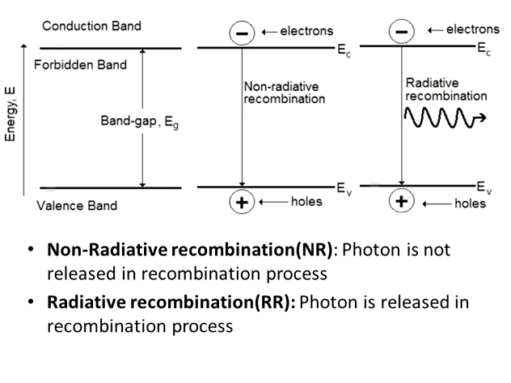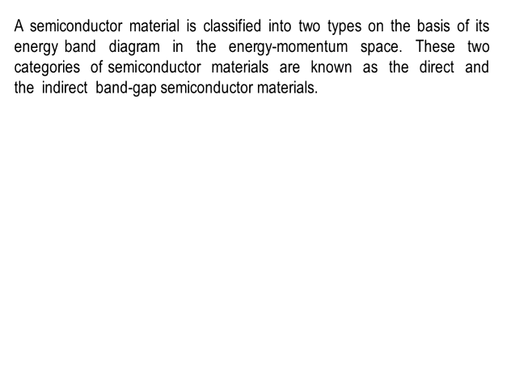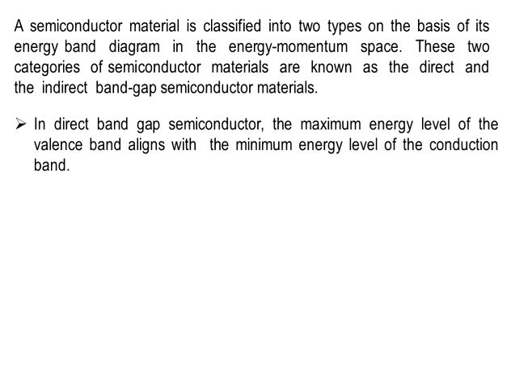Again we classify the semiconductors into two categories. One is called direct bandgap semiconductor and the other indirect band gap semiconductor. In direct band gap semiconductor, the maximum energy level of the valence band aligns with the minimum energy level of the conduction band.